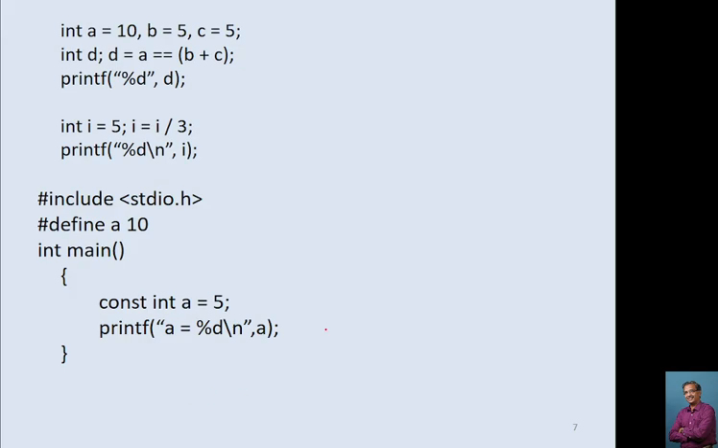Okay, this will print 5, this will print 5. This is i is equal to 5. 5 divided by 3: 3 ones are 3, then it is 1.666, it gives you only the integer number, so that is 1.